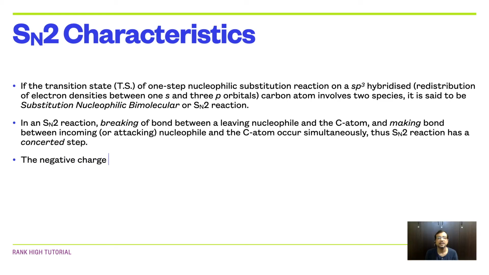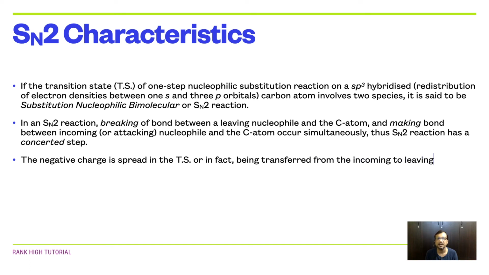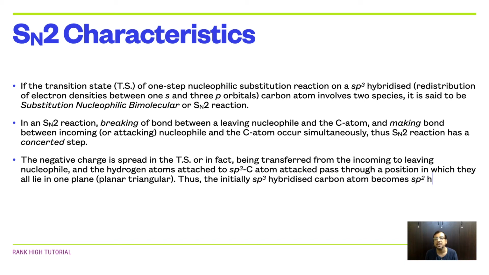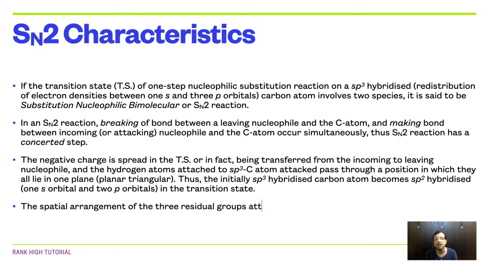In the SN2 reaction, the negative charge is spread in the transition state, or in fact is being transferred from the incoming to the leaving nucleophile, and the hydrogen atoms attached to the sp3 hybridized carbon atom pass through a position in which they all lie in one plane, that is, the geometry is planar triangular.